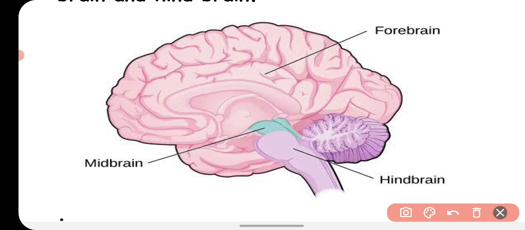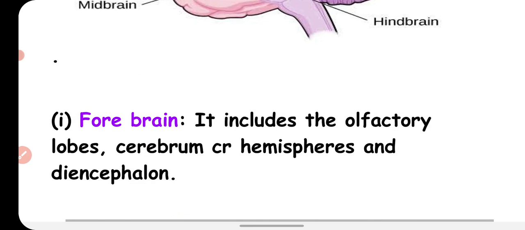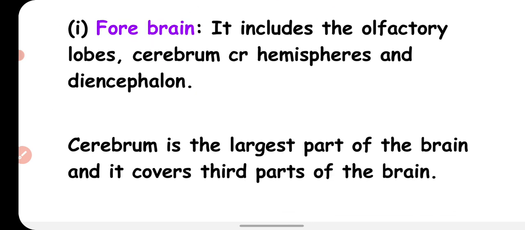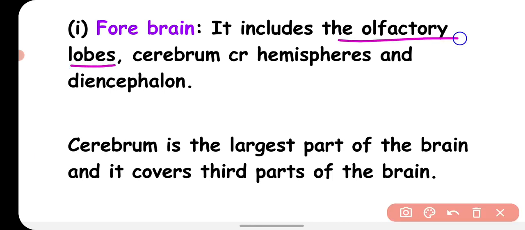Okay, so your forebrain is the largest part of your brain, and the midbrain is the smallest. So let's talk about the forebrain. Forebrain includes the olfactory lobe, cerebrum or hemisphere, and diencephalon. So there are 3 parts found in your forebrain: the olfactory lobe, the cerebrum and the diencephalon. Okay, cerebrum is also called cerebral hemisphere.